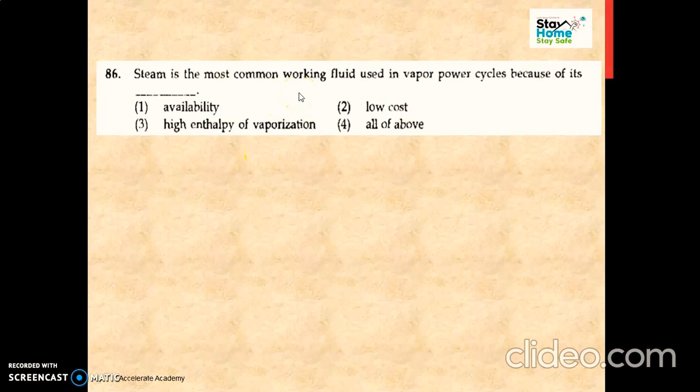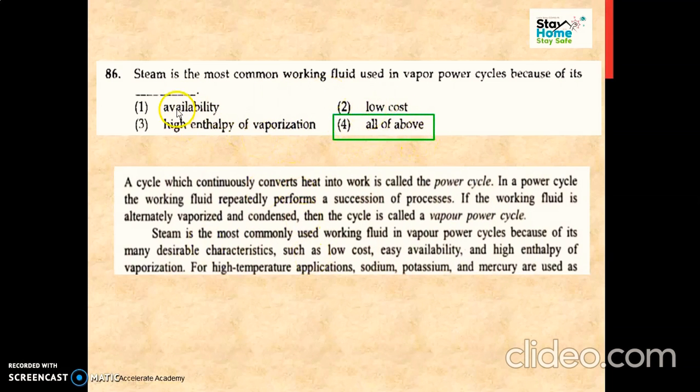Then next question is about steam being the most common working fluid used in vapor power cycles because of its. Now this is a very simple question. By reading it we can see its availability, then it has a low cost, and it has a high enthalpy of vaporization. So our answer is all of the above. So all these are the good qualities of steam.